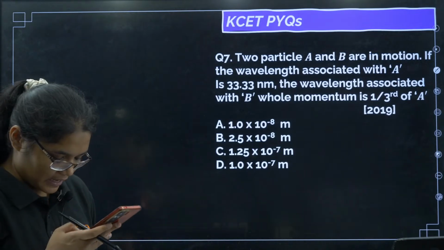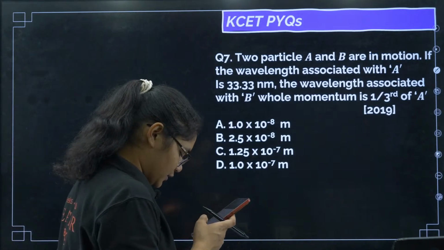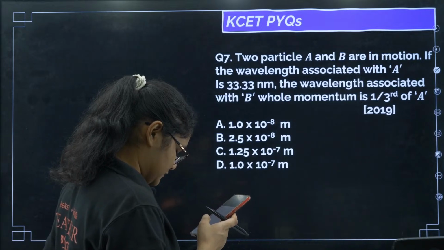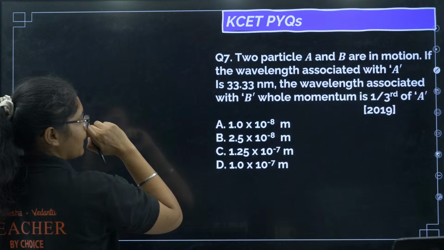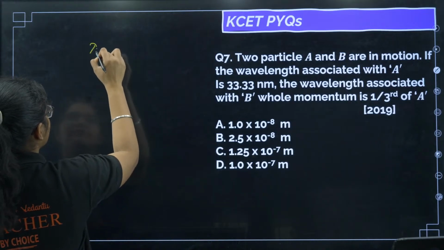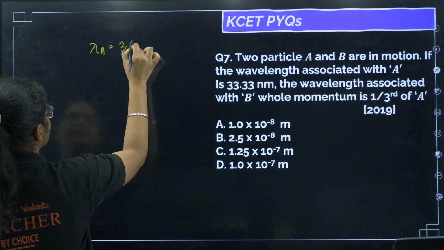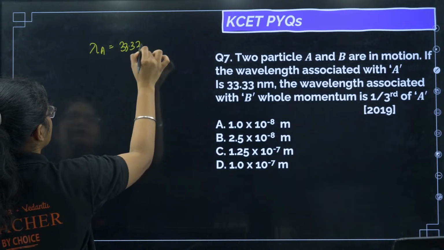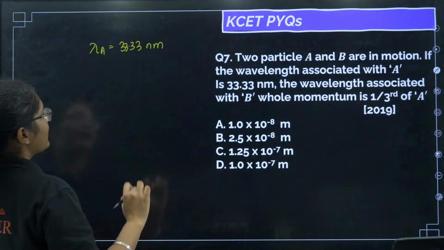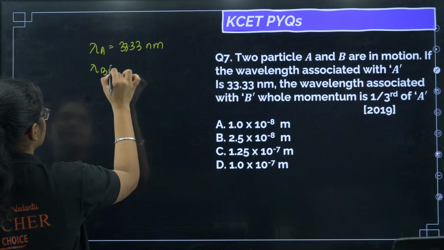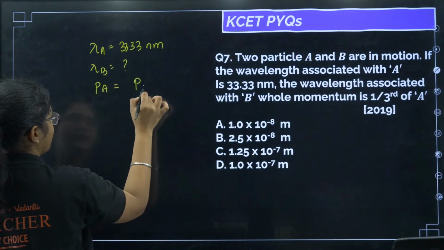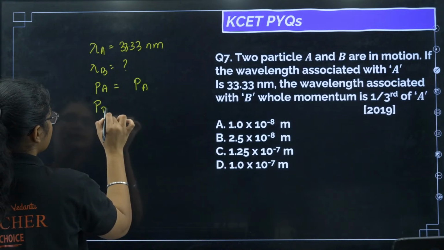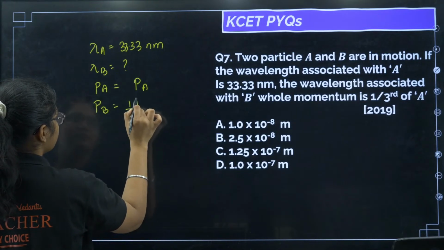Okay, so students have been answering here: D, Adu Gaming, UI Daniel, Crazix. Okay, let's see the question. See, suppose I have two particles A and B. What is the wavelength of A? That is 33.33 nanometer. I have to find out the wavelength of B. Next, PA is the momentum of A. What is PB? 1/3 of the momentum PA.